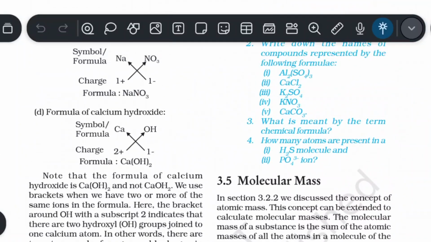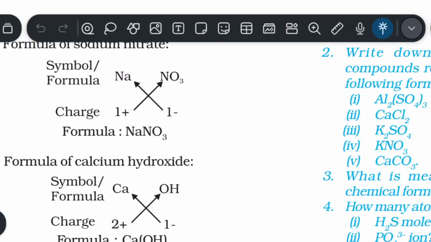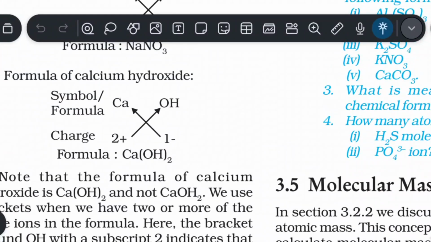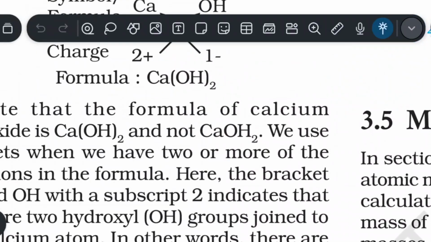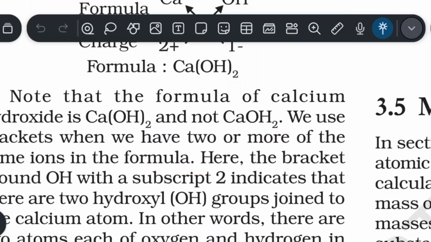Here are more examples. Pause the video and understand the formula. Let's discuss the formula of calcium hydroxide. Note that the formula of calcium hydroxide is Ca(OH)2 and not CaOH2. It means the OH must be in the bracket. We use brackets when we have 2 or more of the same ions in the formula.